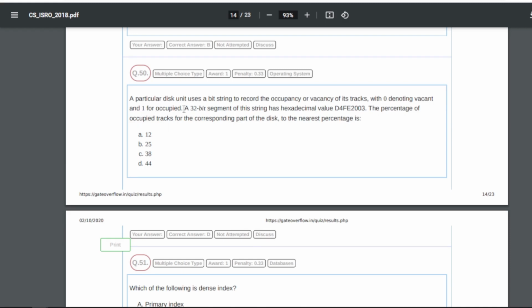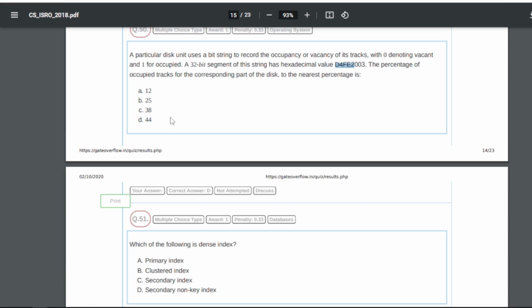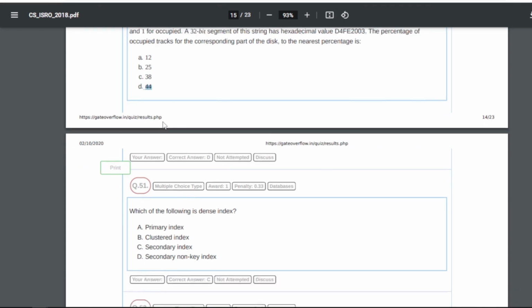50 is, a particular disk unit uses a bit string to record the occupancy or vacancy of its tracks, right? With 0 denoting vacant and 1 for occupied. A 32-bit segment of this string has these hexadecimal values. Now the percentage of occupied tracks for the corresponding part of the disk, to the nearest percentage, is what? So for 50 our answer will be D, that is 44.